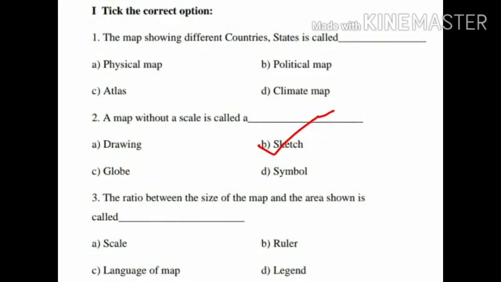Third question, the ratio between the size of the map and the area shown is called dash. Children, the ratio between the size of the map and the area shown is called dash. Option A, scale. Option B, ruler. Option C, language of a map. And option D, legend. Yes, the answer is option A, scale. Children, the ratio between the size of the map and the area shown is called scale.